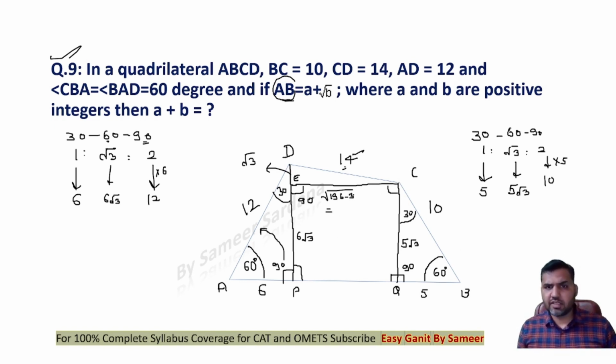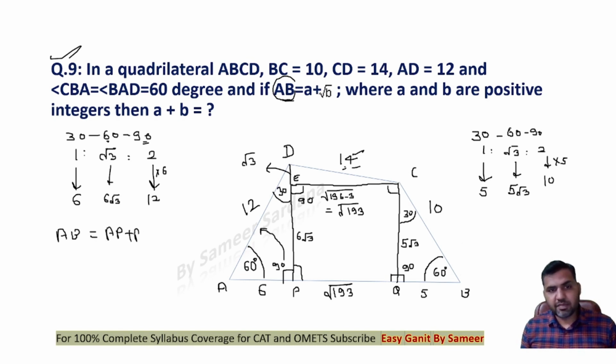The length of CD is given as 14 squared, which is 196, minus 3, so this is root 193. So you can see the length of AB will be equal to AP plus PQ plus BQ. AP is 6, PQ is 5, BQ is root 193. That is 11 plus root 193, which is given as A plus root B.